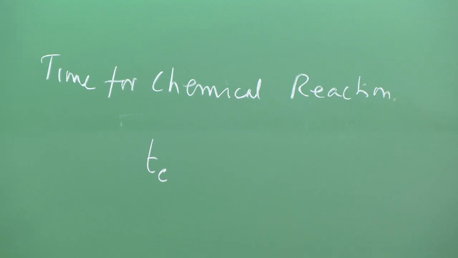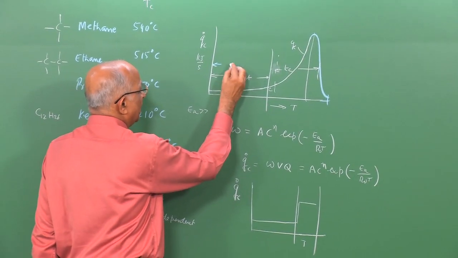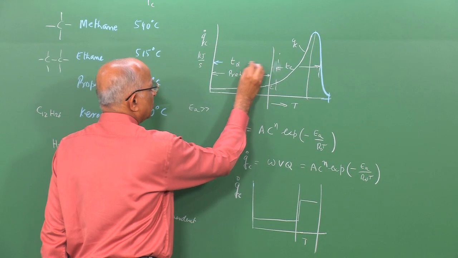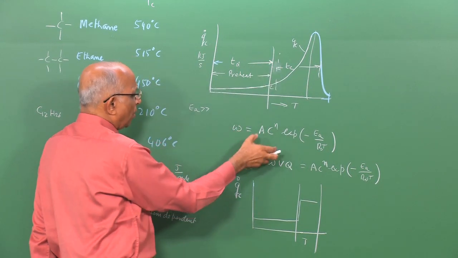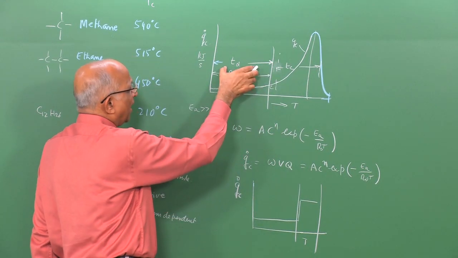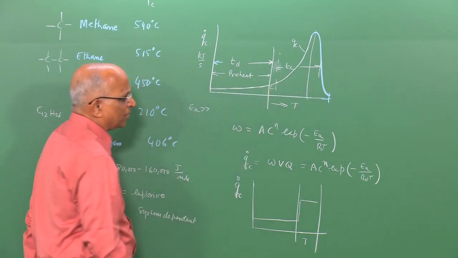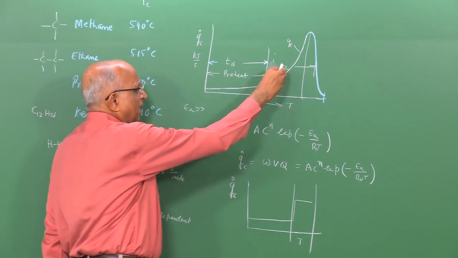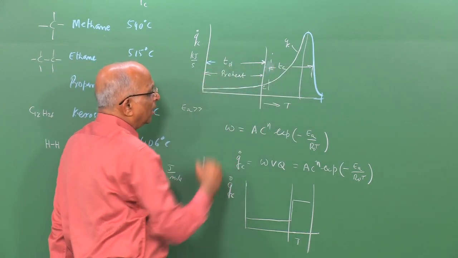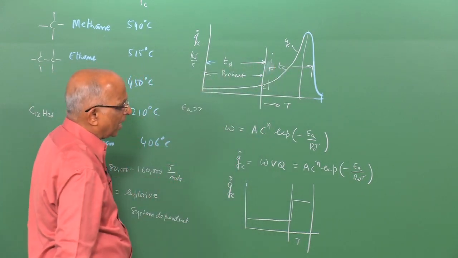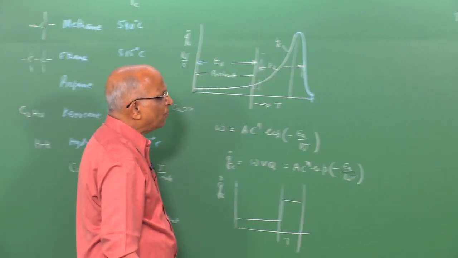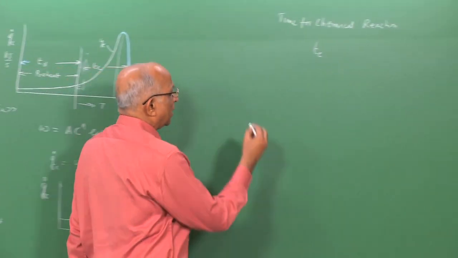See, because when we talk of preheat, which corresponds to the induction time, let us call the induction time as Td. Whenever we talk of a large value of activation energy, I have a long induction time followed by a small value of chemical reaction time. Let us first get an expression for Tc, and then we will later on take a look at the induction time.